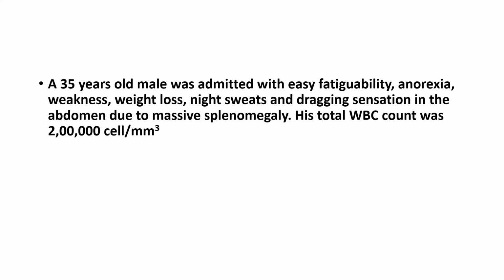So now once again, a 35-year-old, easy fatigability, anorexia, weakness, this, that. So the WBC count is 2 lakhs. So our leukemia is confirmed in this patient, and the patient is 35 years old. So 35 years old, once again, can mean two things. That is, it can be AML, it can be CML. So let's see if it is acute or chronic. If it is acute, you will see a bleeding disorder. I'm not seeing any bleeding disorders here. So it must be chronic. And to confirm this, we see massive splenomegaly. In the question itself, they have given massive splenomegaly. So our answer to this question is CML.